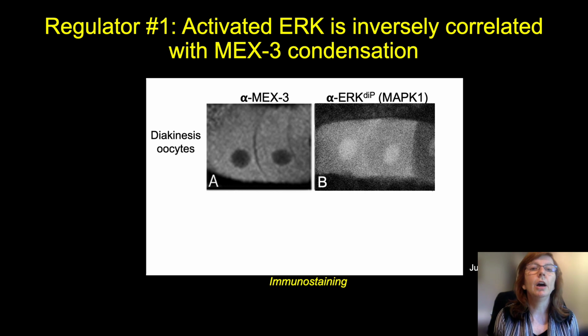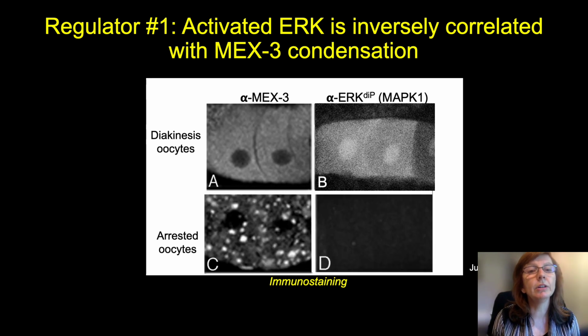This is a very strongly conserved kinase that has important functions in many cell types. And what we find is that activated ERK is inversely correlated with MEX3 condensation. So in diakinesis oocytes, when MEX3 is dispersed, as shown in panel A, we see that activated ERK is detected, as shown in panel B. We see this in the nuclei as well as in the cytoplasm of these 2 oocytes.